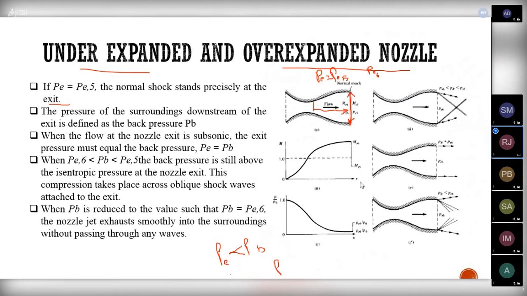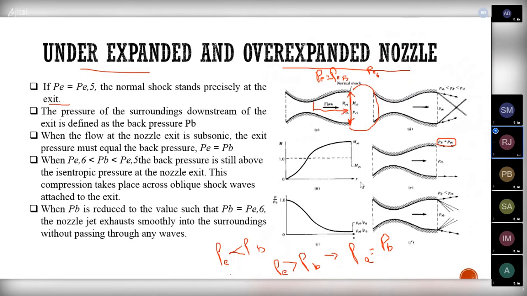And if the exit pressure is greater than the back pressure or the atmospheric pressure, that means the pressure outside this nozzle region, the nozzle is said to be over expanded. And if the exit pressure is equal to atmospheric pressure or back pressure PB, we will be getting a fully expanded condition. So here if PB equals P6, we will be getting this over expanded condition.